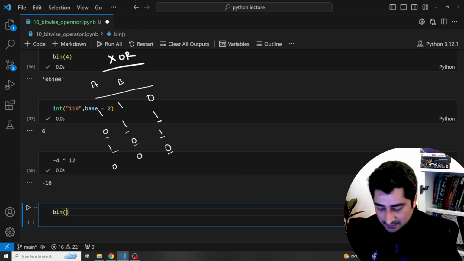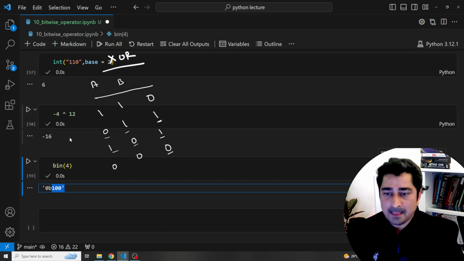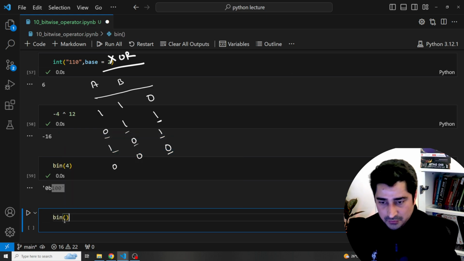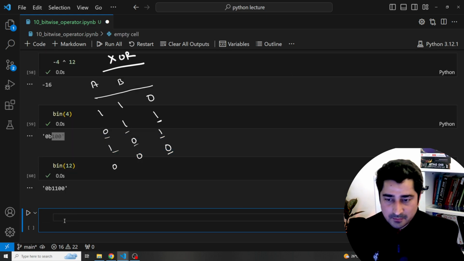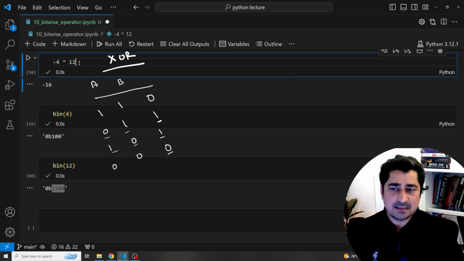Let's try to do the math for that. So the binary equivalence of 4 is 1, 0, 0, as you can see. Now what is the binary equivalence of 12? The binary equivalence of 12 is 1, 1, 0, 0. Okay, fine. That's completely fine.